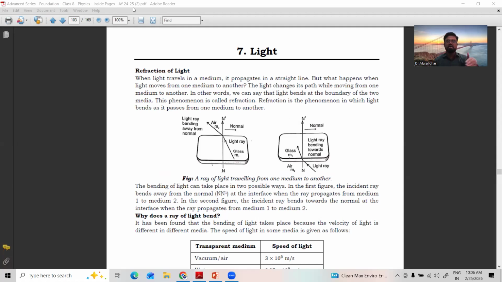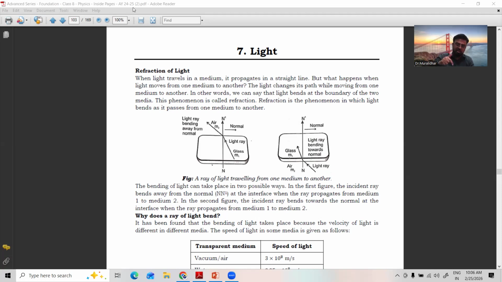Before starting the chapter, I'll give one example. You can do it at school also. Take one bowl of water or glass of water, take one plastic scale and place it in the glass of water, so that half of the scale is inside the water. Observe carefully.